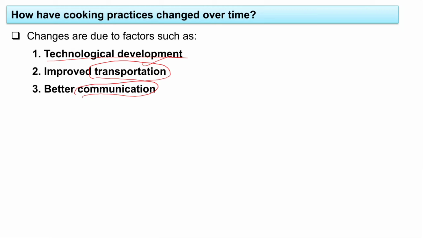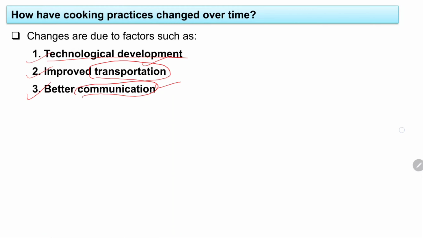And you are asking your mummy to prepare that one. How is that possible? It is possible only because of communication. You came to know about it through the internet, by looking at the magazine, newspaper, TV, we also came to know about so many dishes, so many cooking appliances that are available in the market, isn't it? So all three factors enhanced the change, okay.